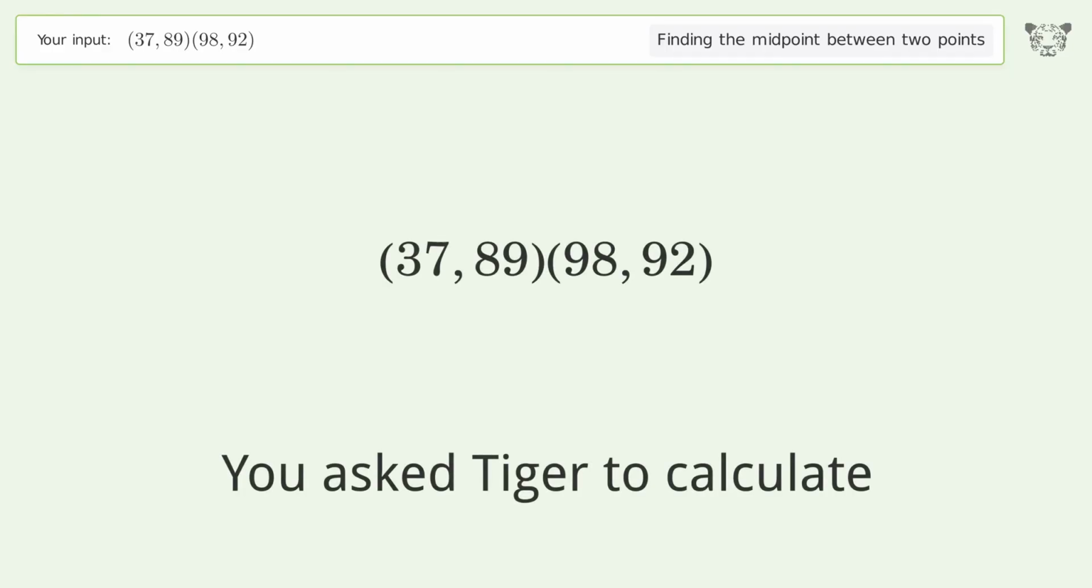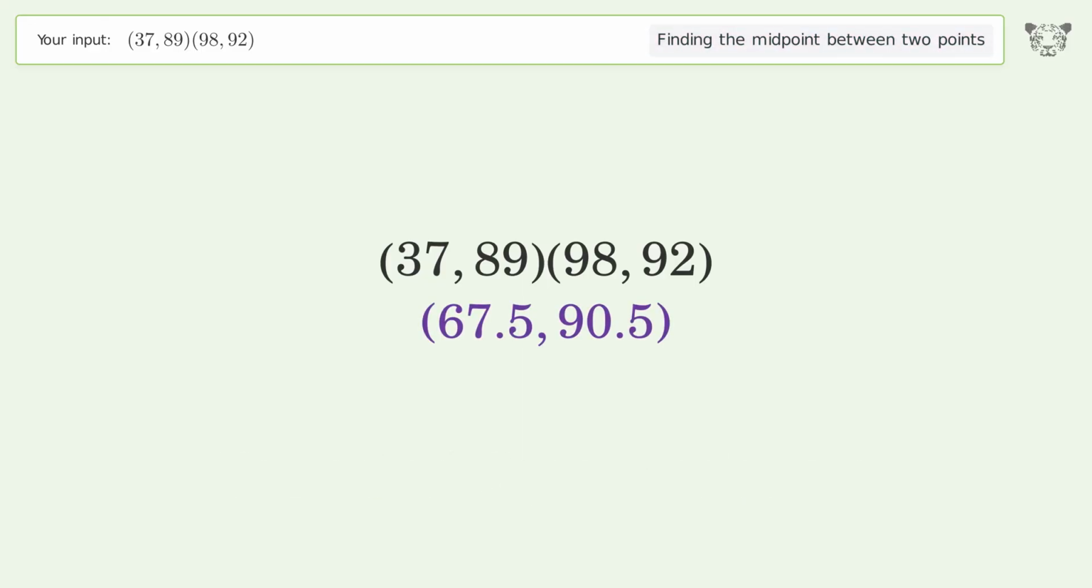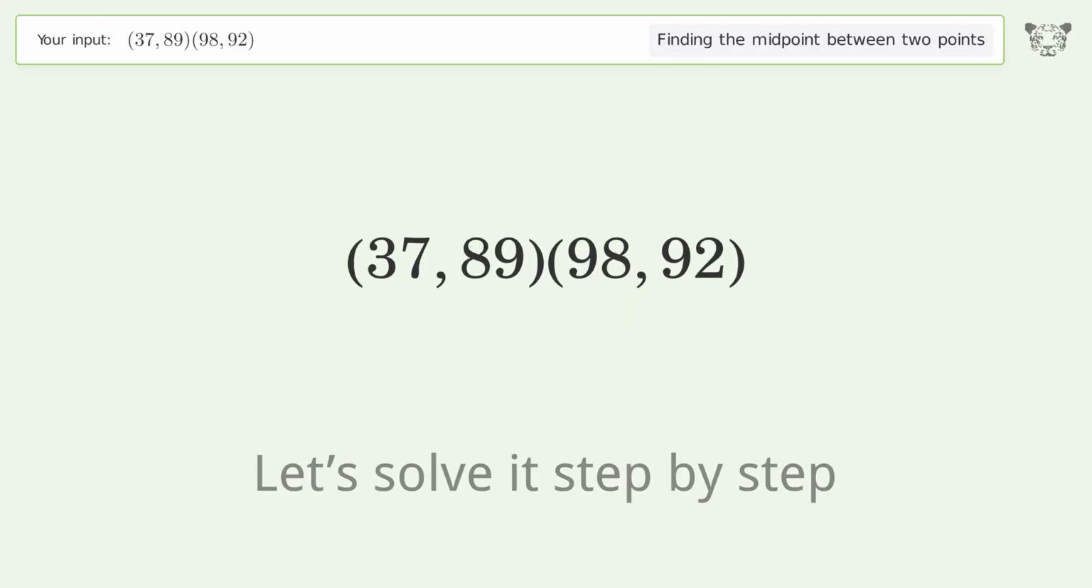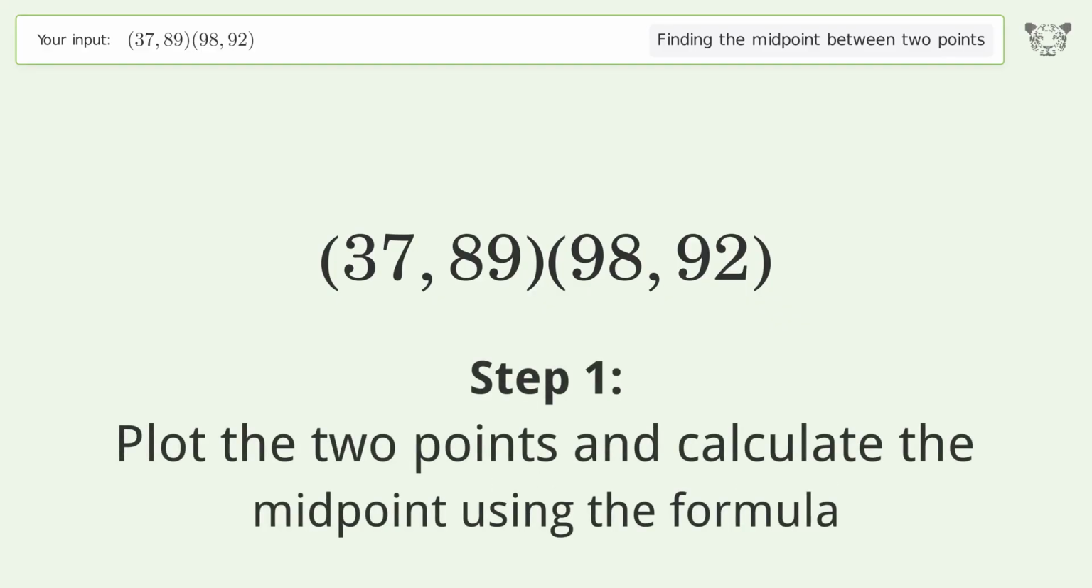You ask Tiger to calculate. This deals with finding the midpoint between 2 points. The midpoint between the 2 points is 67.5, 90.5. Let's solve it step by step. Plot the 2 points and calculate the midpoint using the formula.